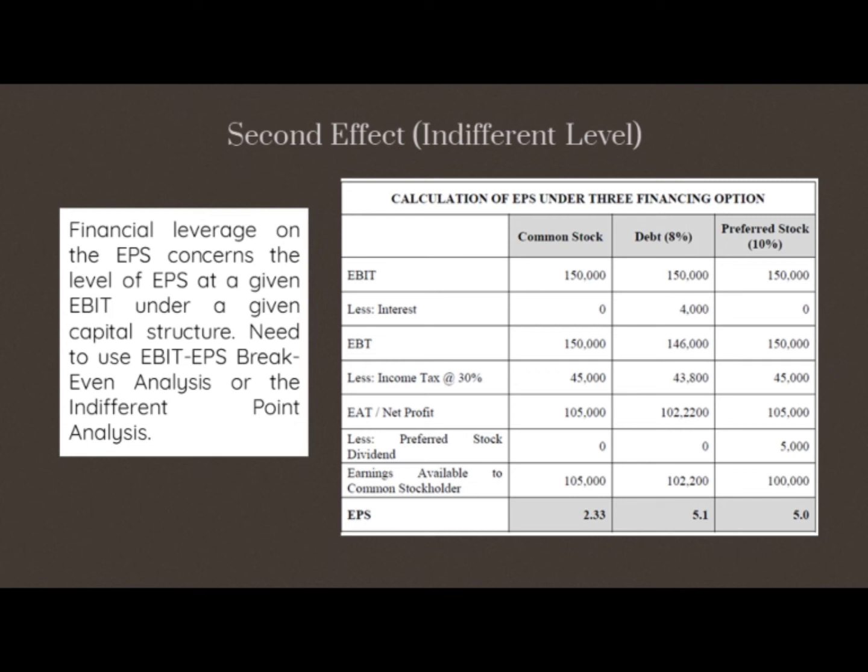The table shows the calculation of EPS under three financing options, which are common stock, debt at 8%, and preferred stock at 10%. EPS for common stock is 2.33, for debt at 8% it is 5.1, and for preferred stock at 10% it is 5.0.